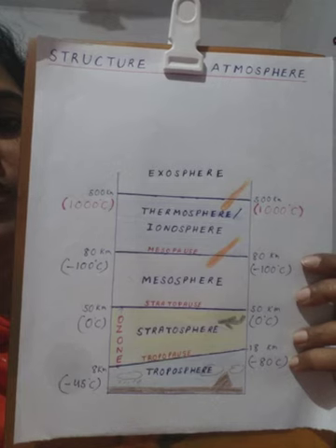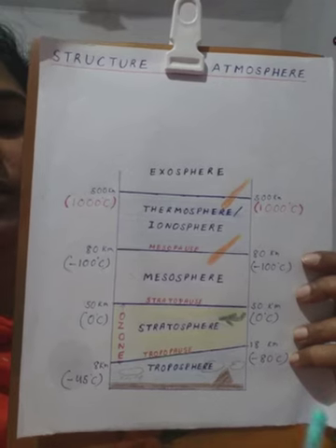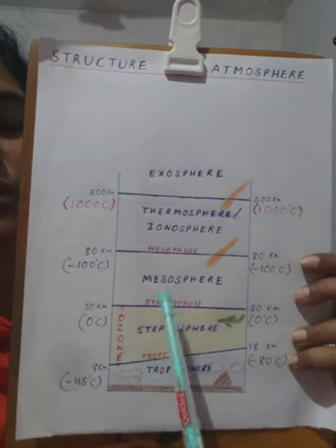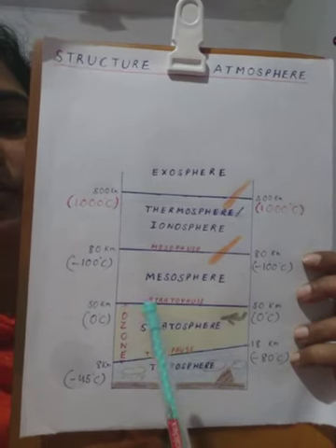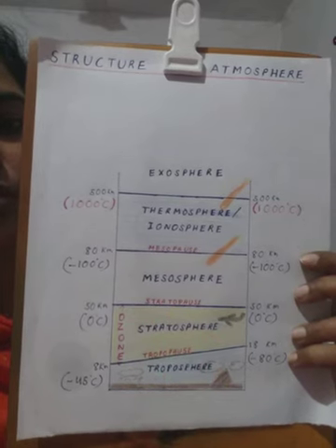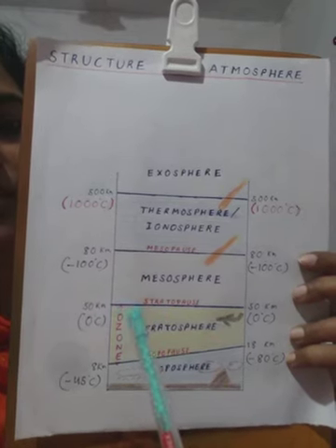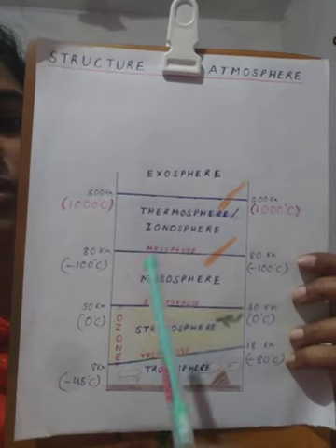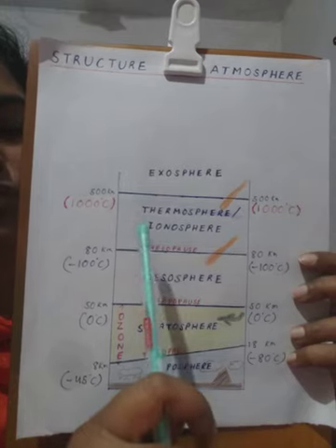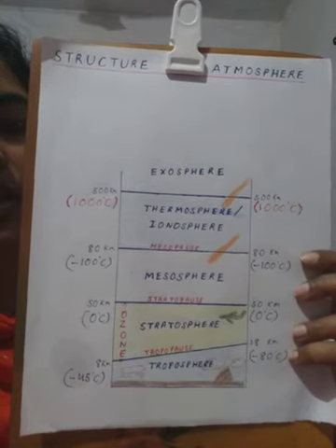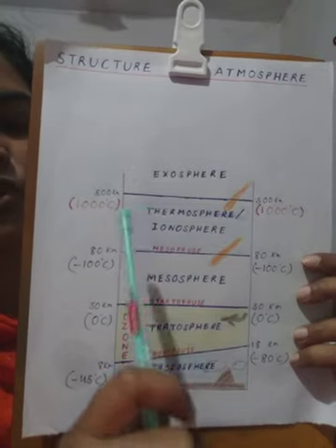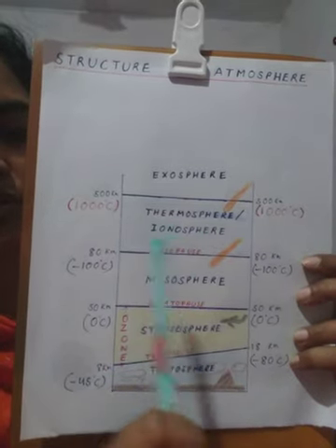Now talking about their chemical composition, taking these first three layers, troposphere, stratosphere and mesosphere, they are called homosphere collectively because the proportion of gases remains more or less uniform here, whereas the thermosphere and exosphere are known as heterosphere because the proportion of gases is not uniform here.